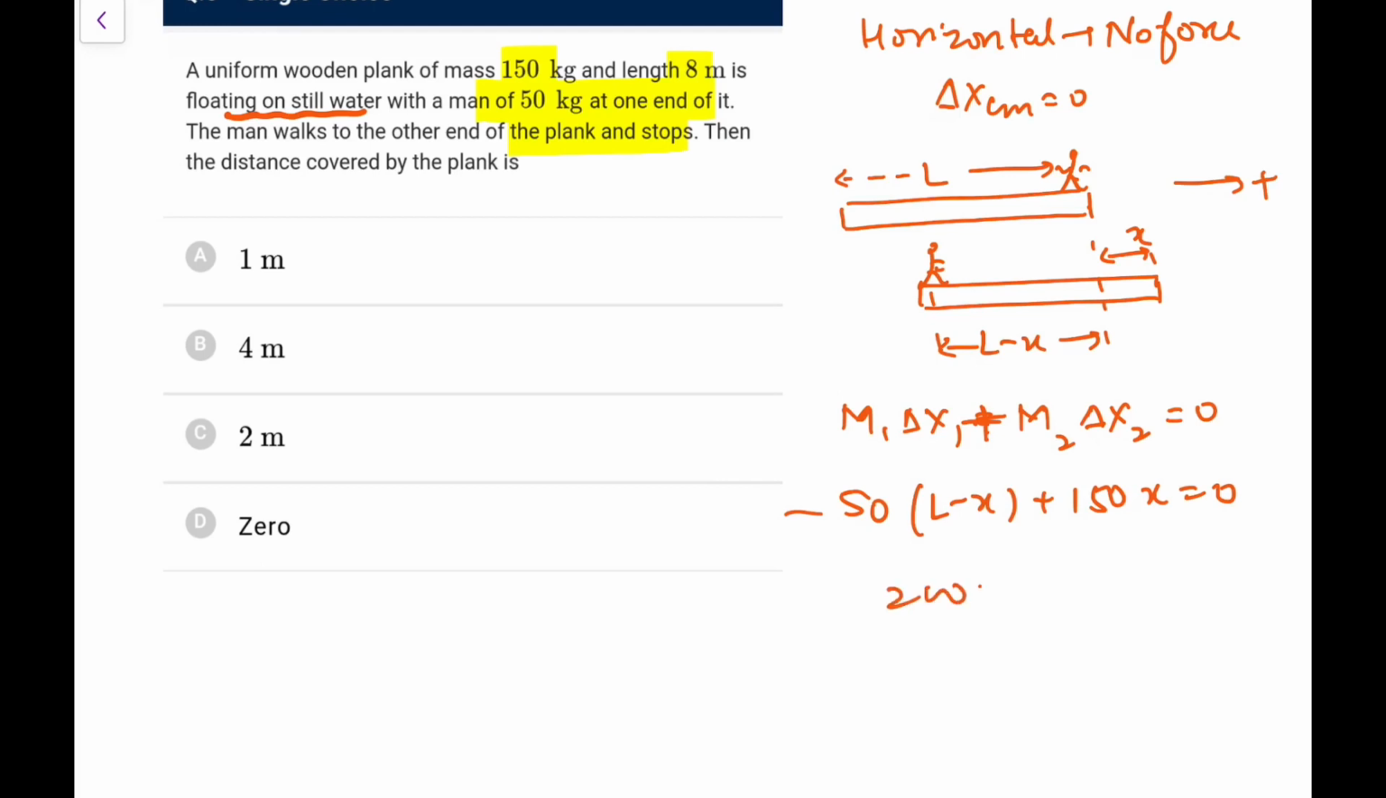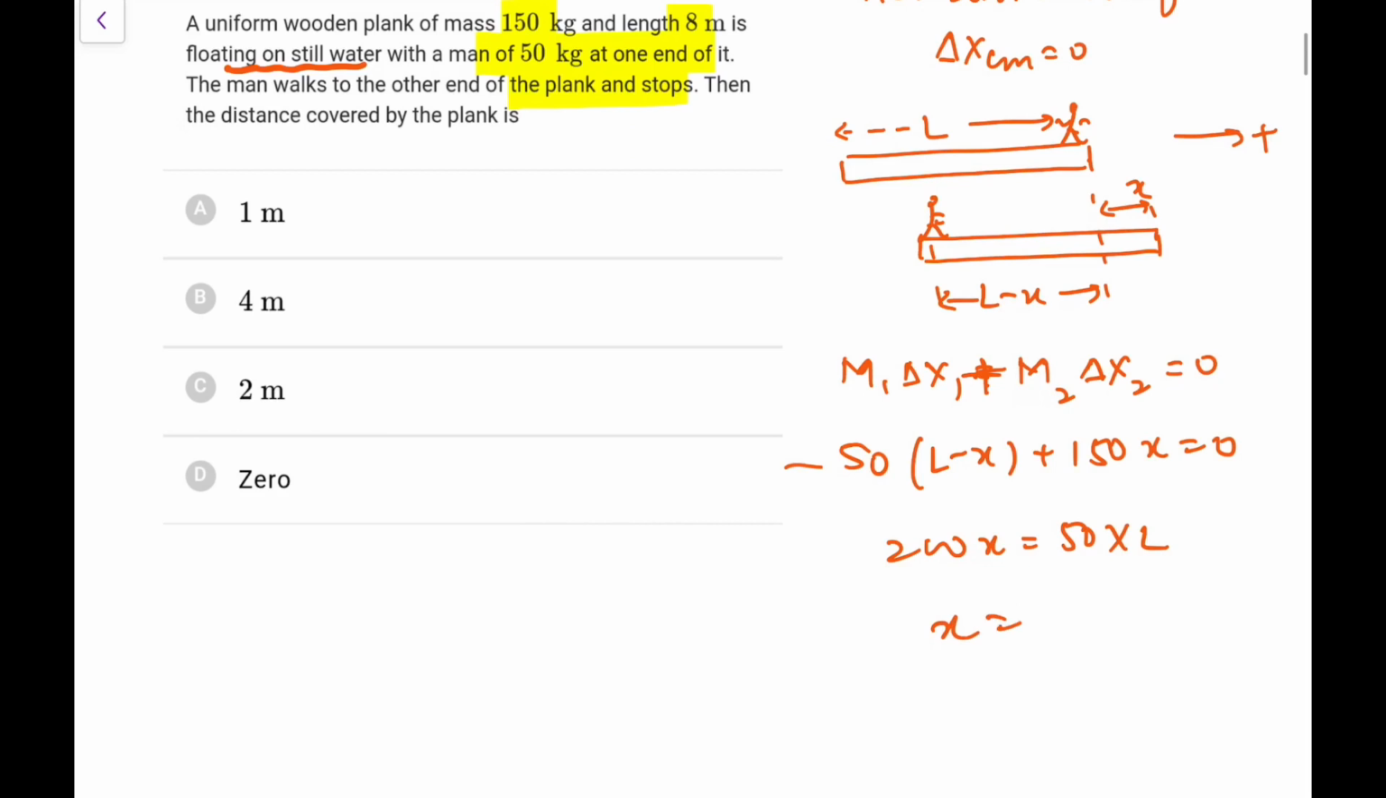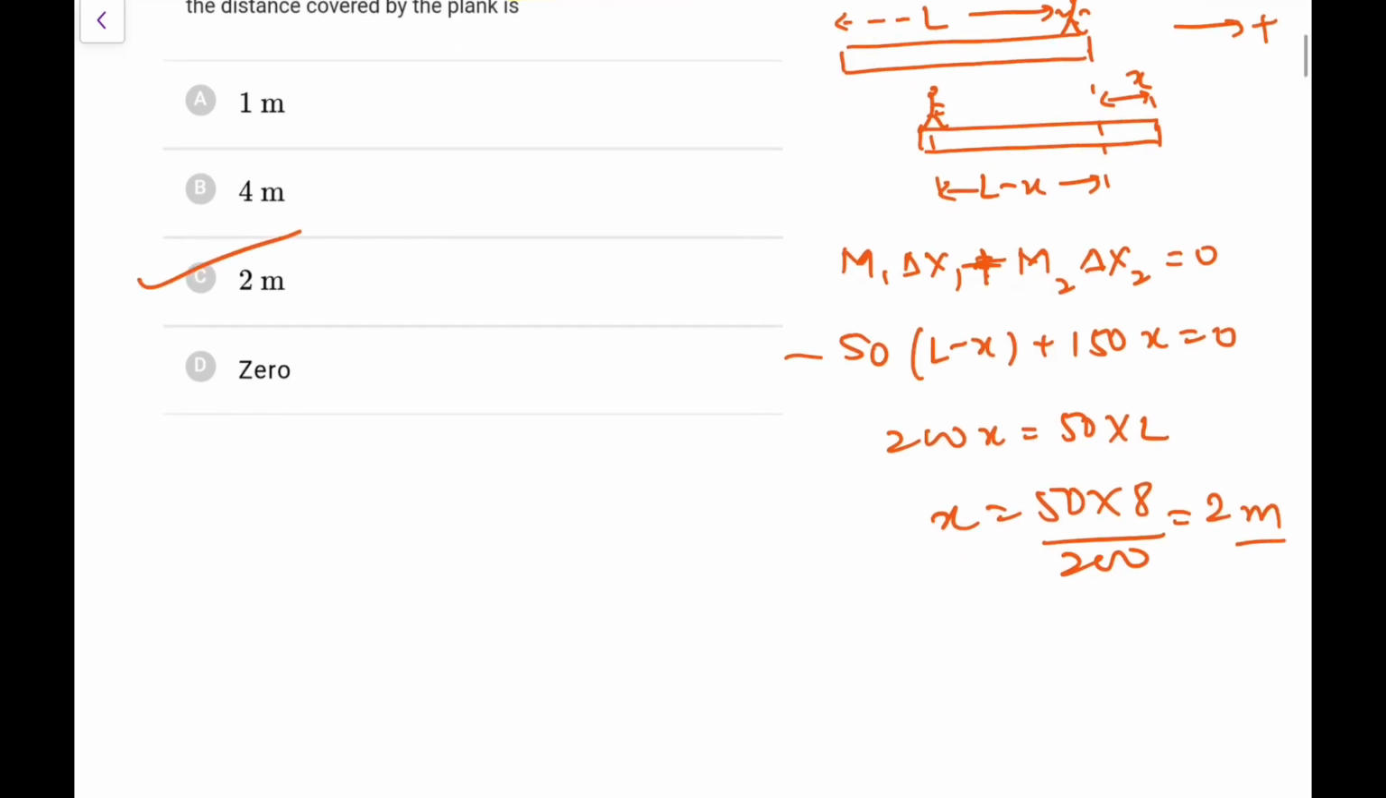So it comes out as 200 x is equal to 50 into L, L is 8, so x comes out as 50 into 8 upon 200. So it is 8 by 4, or you can make it out as 2 meters. So the plank will go 2 meters opposite to the direction in which the man is walking.